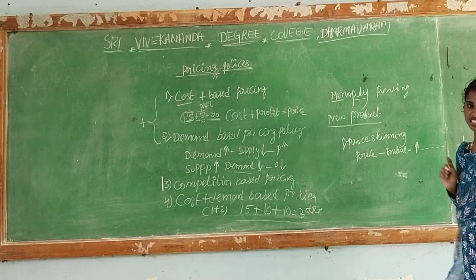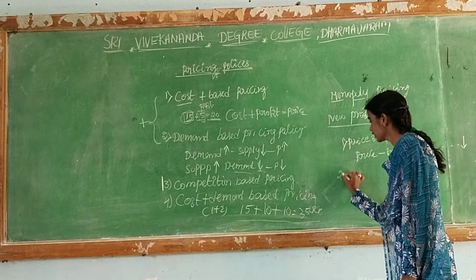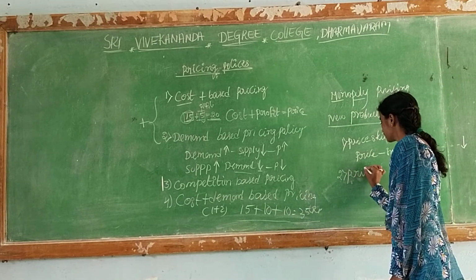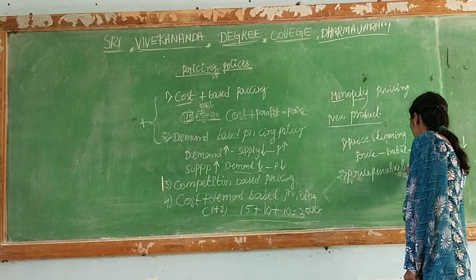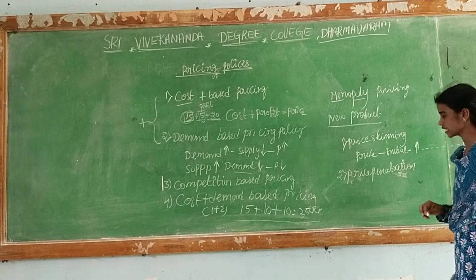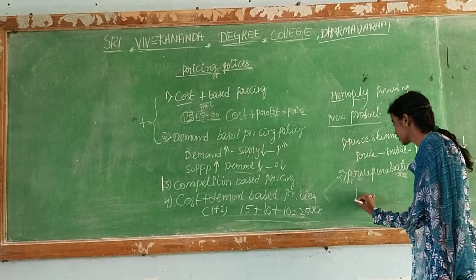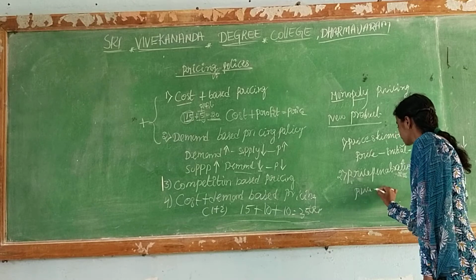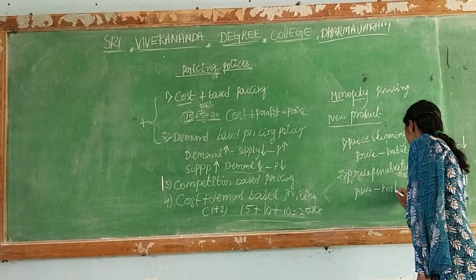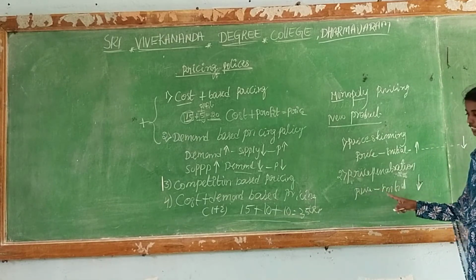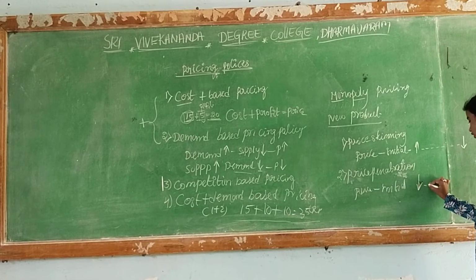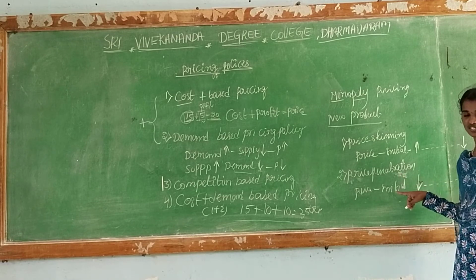This is the price skimming strategy. And the second one is price penetration strategy. In the price penetration strategy, the price in the initial time is low, and as the sales volume continuously increases, the price may increase. This is the price penetration strategy.